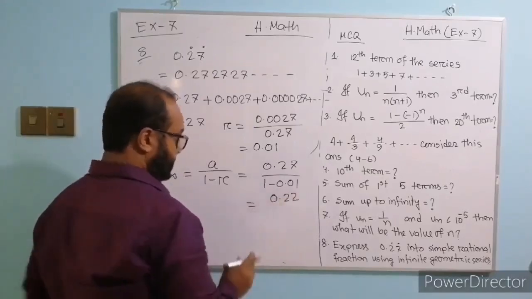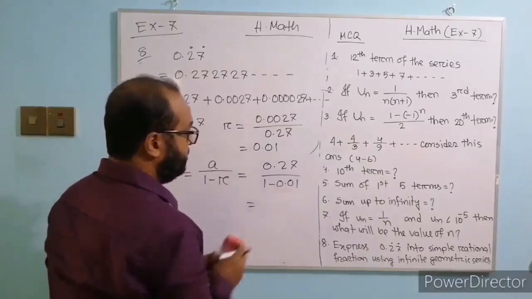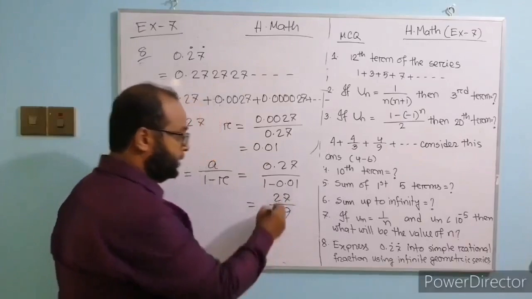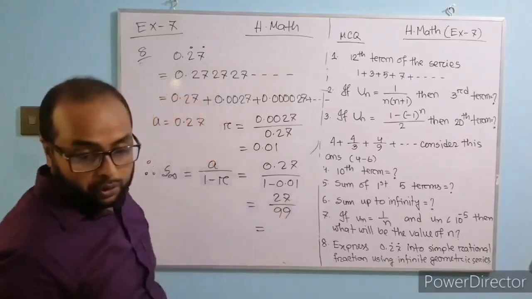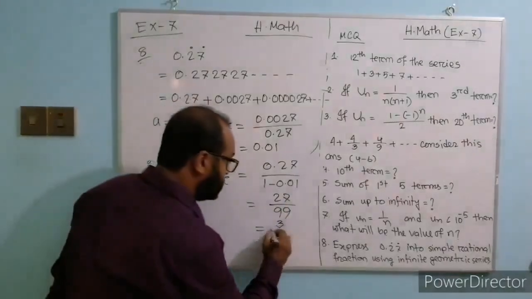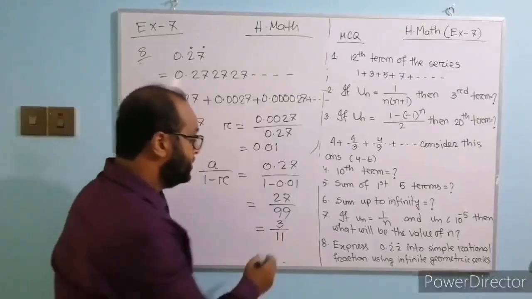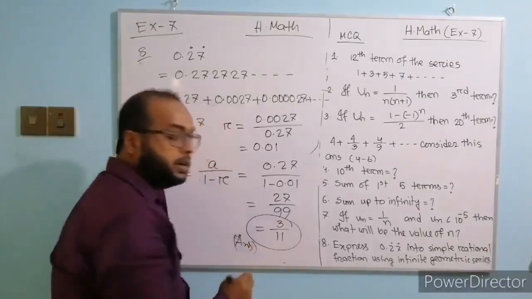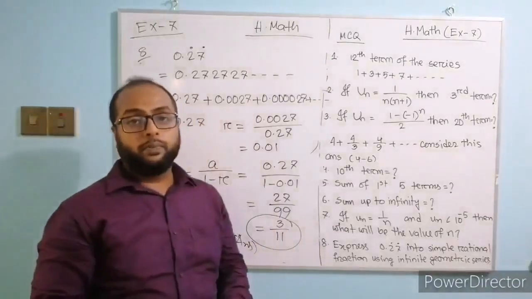Simplifying this we got 27 by 99. Finally we got 3 by 11. This is the required rational fraction of the given recurring number.